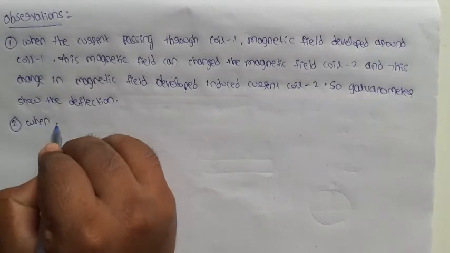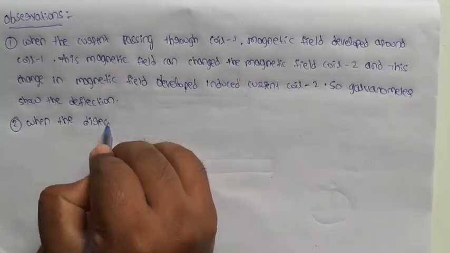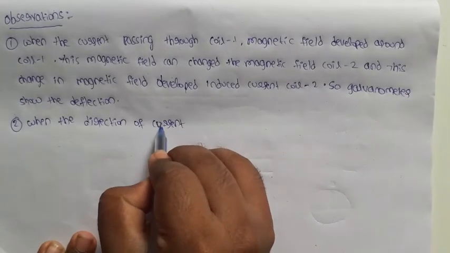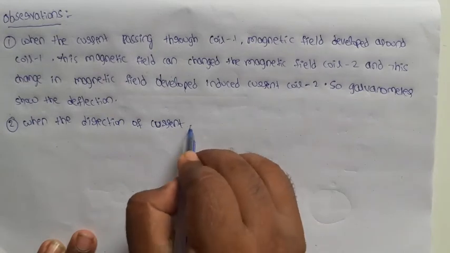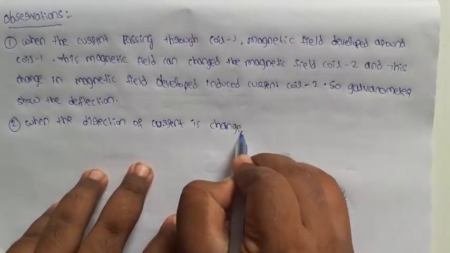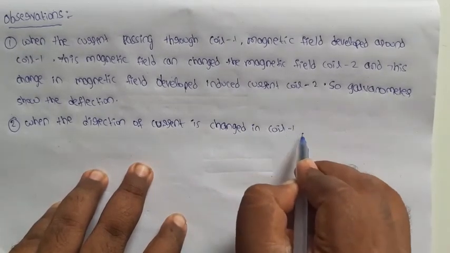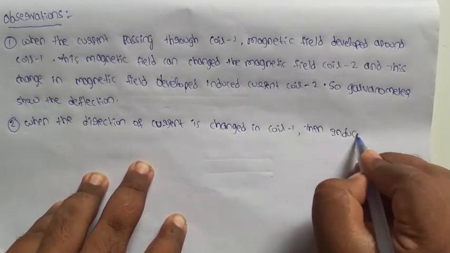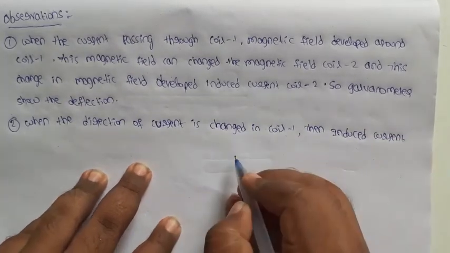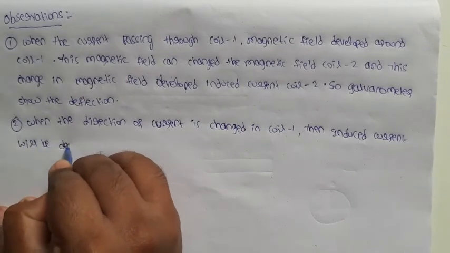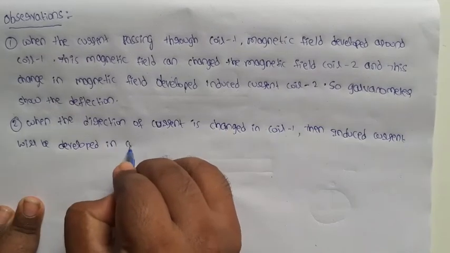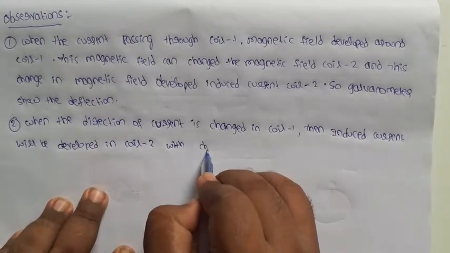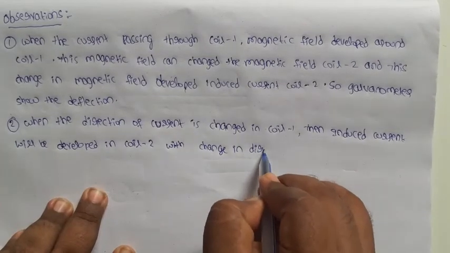When the direction of current is changed in coil 1, then induced current will be developed in coil 2 with a change in direction.